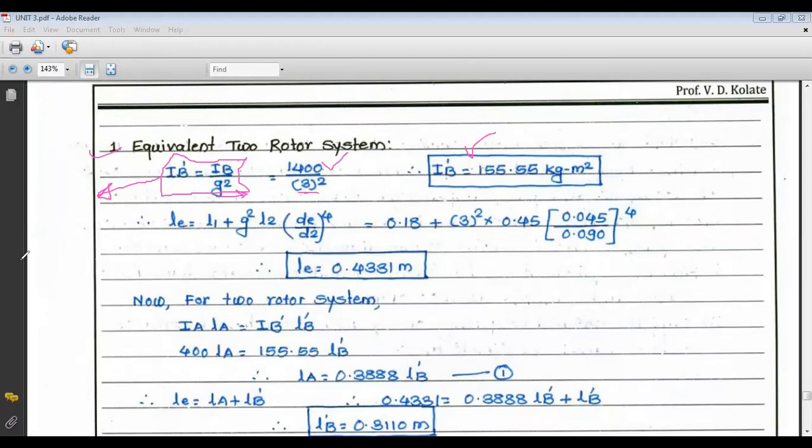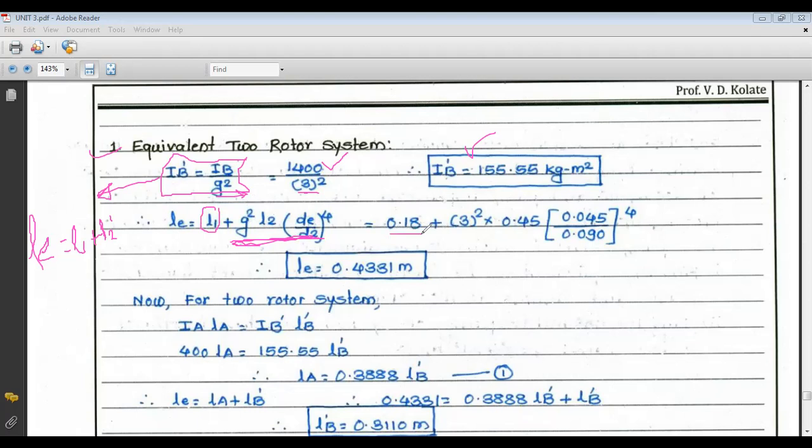Now we know that for equivalent length, LE is nothing but L1 plus L2 dash. Now L2 dash is nothing but G square L2 dE upon D2 raised to 4. This is already known to us. This is the second formula we have derived. So LE equals L1, where L1 is your actual length, and L2 dash is G square L2 into dE upon d2 raised to 4. So put the values.